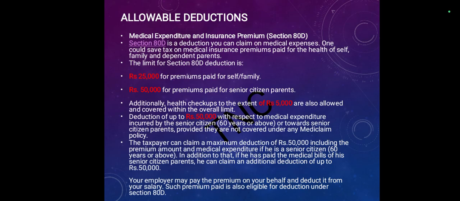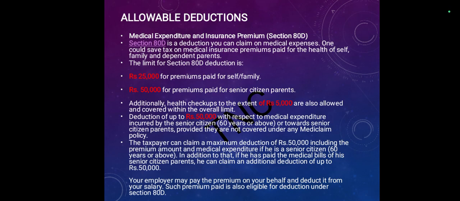Medical expenditure and insurance premium fall under section 80D. Section 80D tells us that a deduction can be claimed on medical expenses. One could save tax on medical insurance premium paid for the health of self, family, and dependent parents. The limit will be rupees 25,000 for premiums paid for self or family, and rupees 50,000 for premiums paid for senior citizens. Additionally, health checkups to the extent of rupees 5,000 are also allowed and covered within the overall limit.